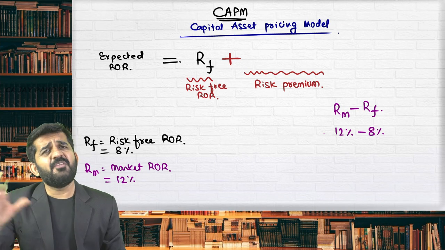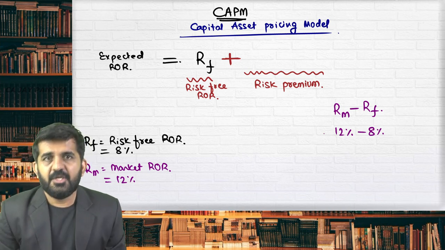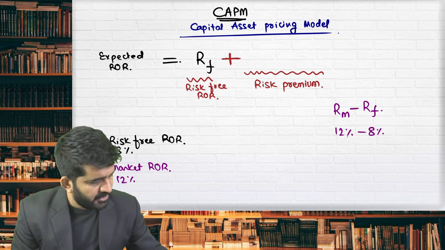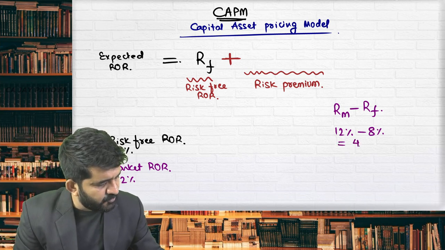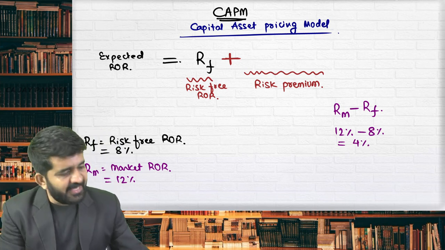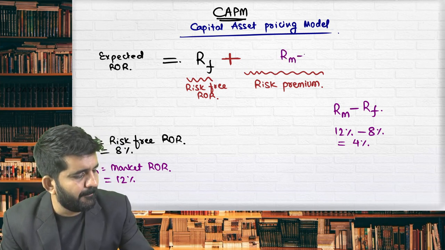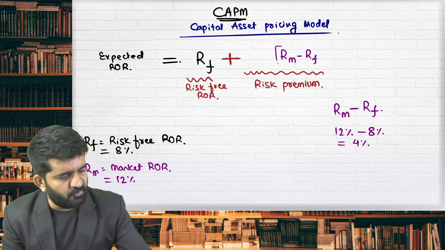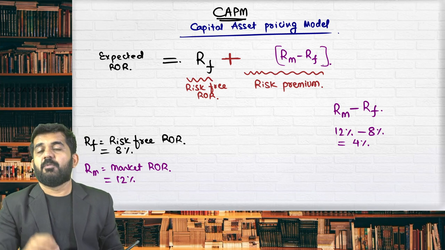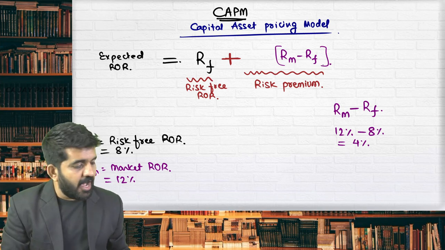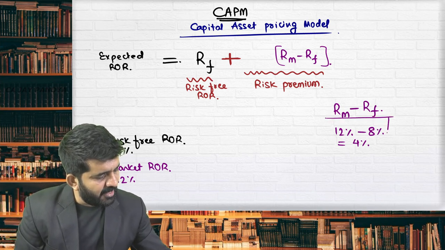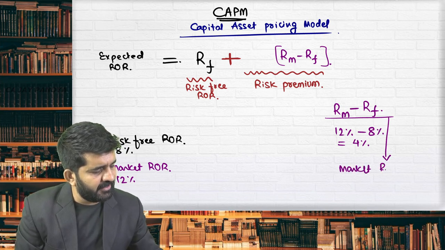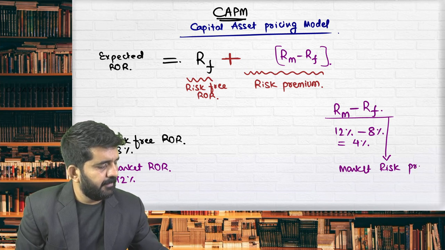So if you invest in fixed deposit, you should get 8%. If you invest in market, you should get 12%. Is it all right? It is as simple as this. So RM minus RF is 4%. If I add this RM minus RF, I started with 8%, but now 4% is added, so it will become 12%. And RM minus RF is nothing but market risk premium.